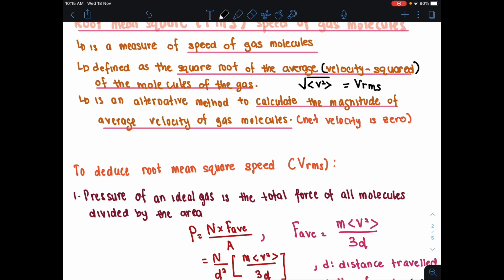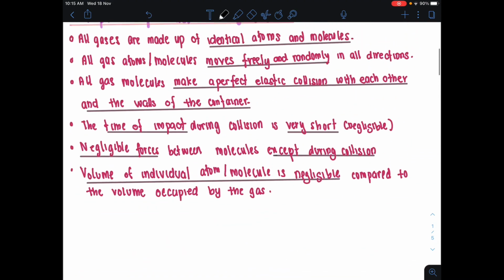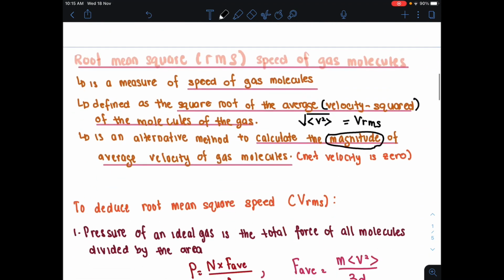Alright, this is actually an alternative method to calculate the magnitude of the average velocity of gas molecule. Okay, apa maksud kita nak calculate the magnitude of the average velocity of gas molecule dekat sini adalah according to the kinetic theory of gases, the velocity of gas molecule is constantly changing in the direction. Okay, macam kita tengok dekat assumption yang dibuat, dia moves freely and randomly in all direction.